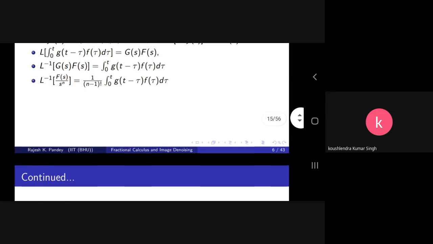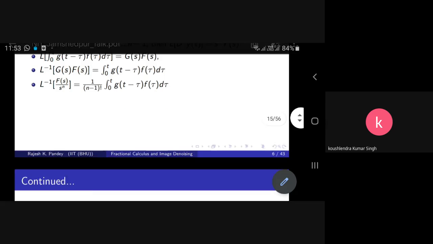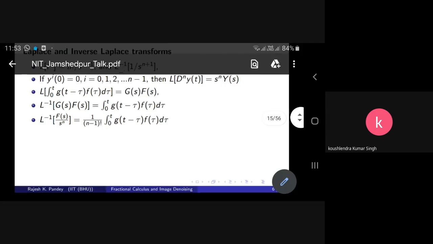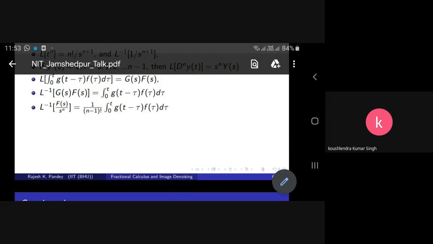In the same way, the inverse Laplace transform of the product G(s)F(s) is the convolution of functions g and f. For engineers, convolution is basically the window through which we pass the signal f(t) in a certain domain.